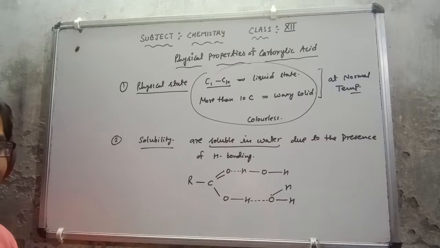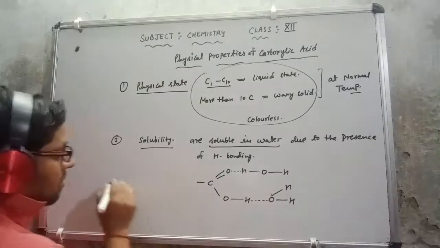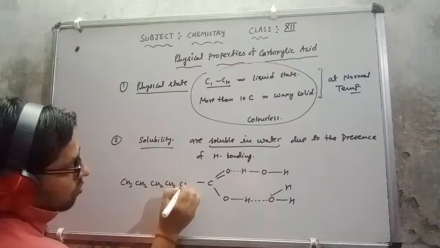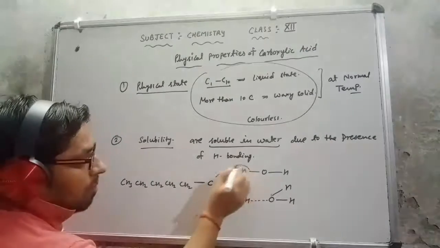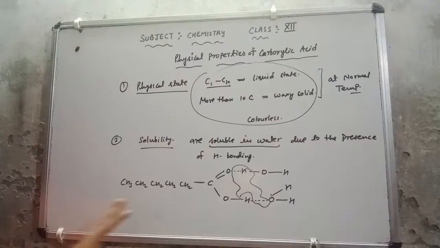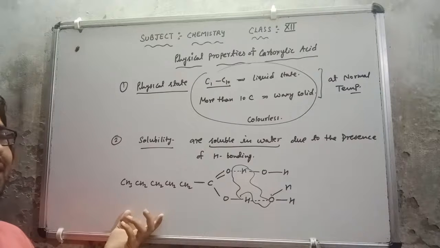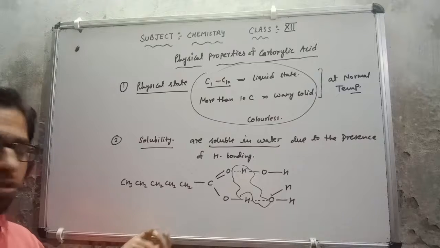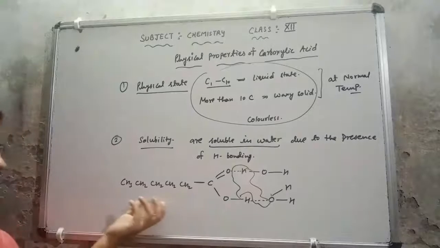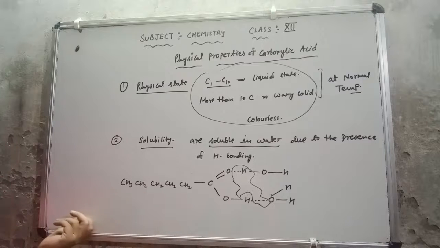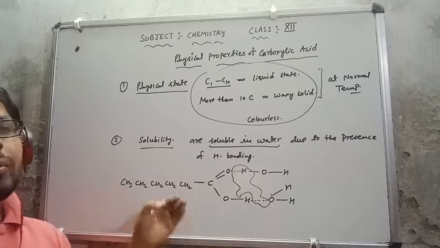But as the alkyl chain increases, what I mean is this. Suppose the alkyl chain is CH3, CH2, CH2, CH2, CH2, then this hydrogen bonding does not form easily, because as we know, a long hydrocarbon part is hydrophobic in nature. So as the hydrocarbon part increases, the hydrophobic part increases, and they are not soluble in water.